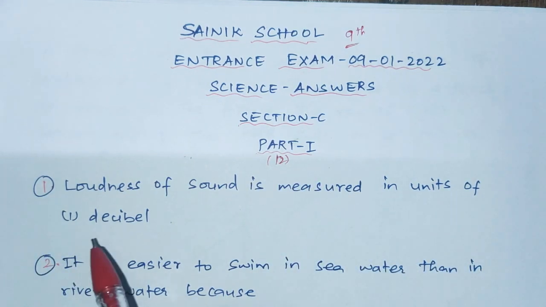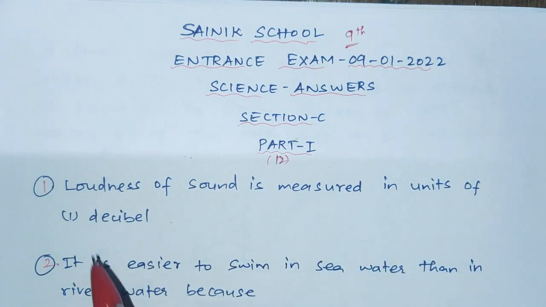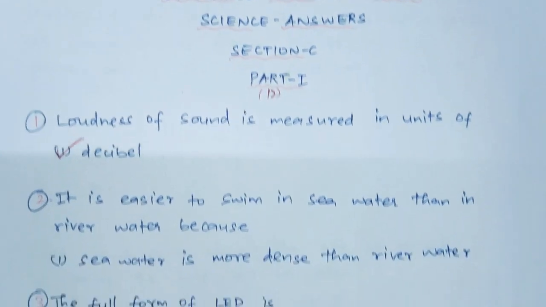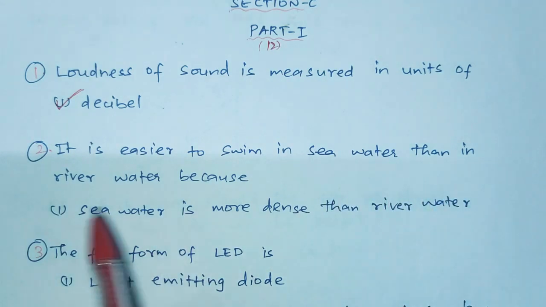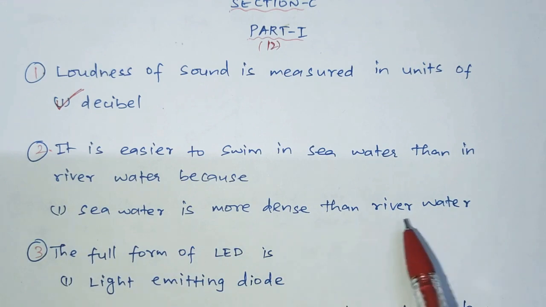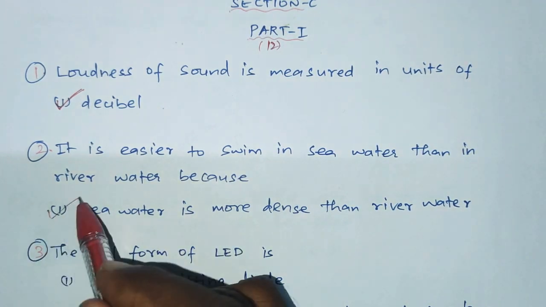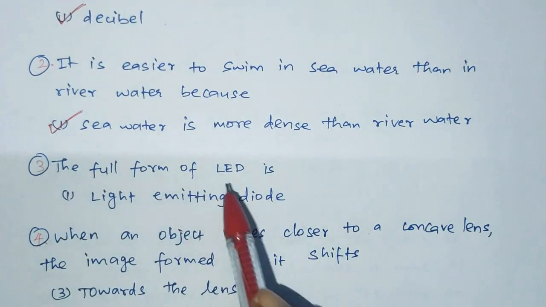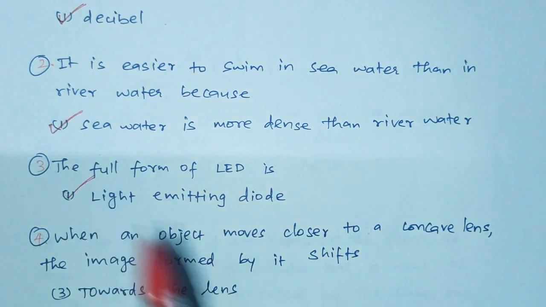First question, loudness of sound is measured in units of decibel. Option 1 is the right answer. Second, it is easier to swim in sea water than in river water because sea water is more dense than river water due to the presence of salt. So option 1 is the right answer. Third one, the full form of LED is light emitting diode. Option 1 is the right answer.